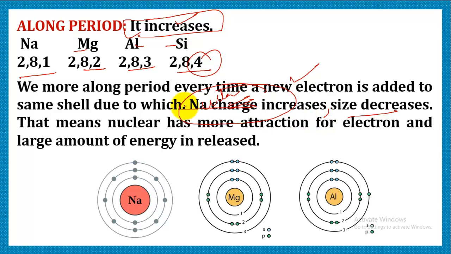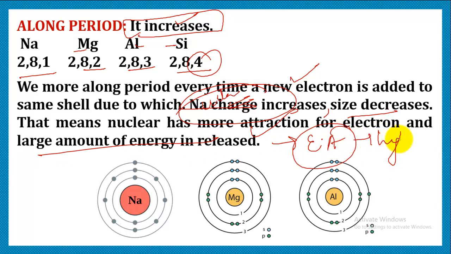Now, when nuclear charge increases, obviously it is going to possess more attraction towards the coming electron. Therefore, due to attraction, a large amount of energy is released, so we can say electron affinity is going to be higher. So, along period, electron affinity increases.